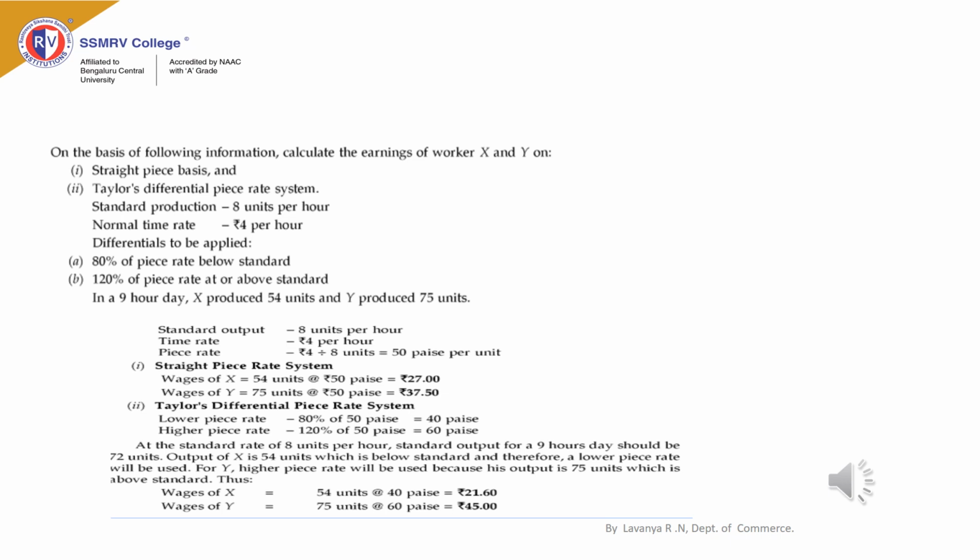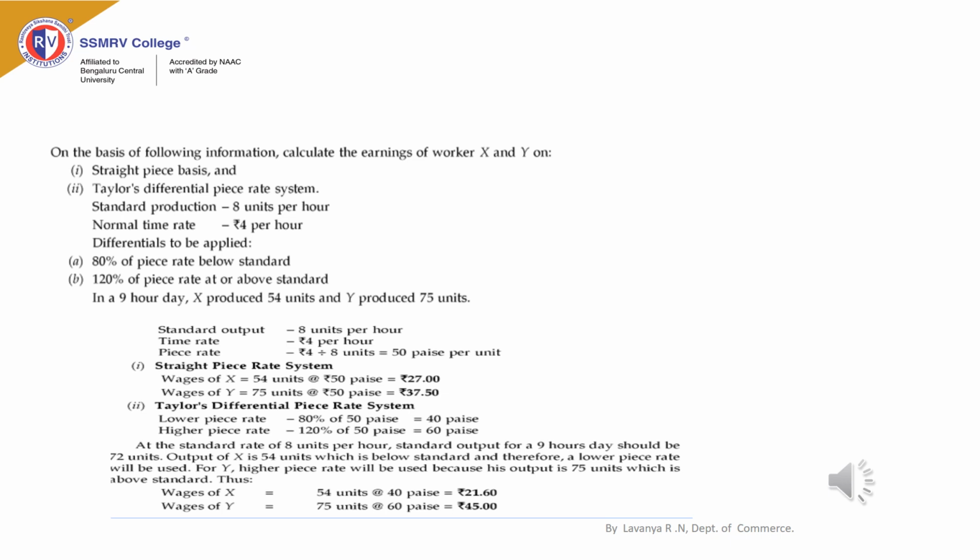In 1 hour, the worker is required to produce 8 units. So in a 9-hour day, the standard output is 8 into 9, 72 units. Standard output is 72 units.